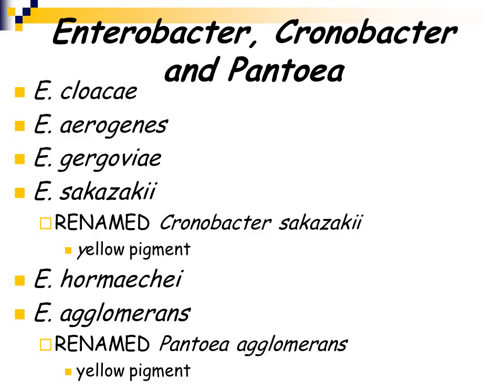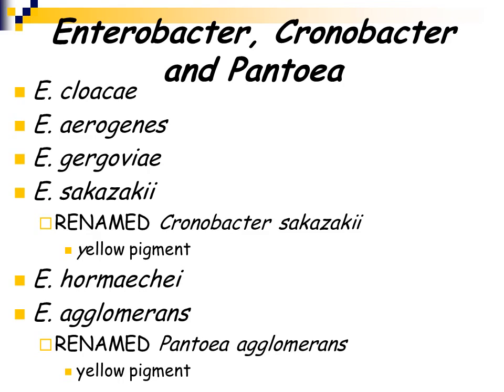We're now going to talk about some other organisms, which are Enterobacter, Cronobacter, and Pantoea. So we have the species Enterobacter cloacae, Enterobacter aerogenes, Enterobacter gergoviae, and what used to be Enterobacter sakazakii.